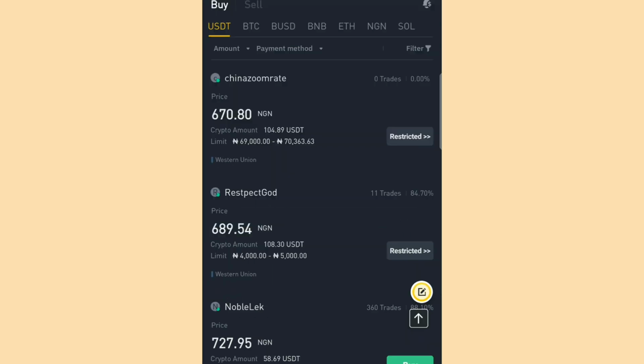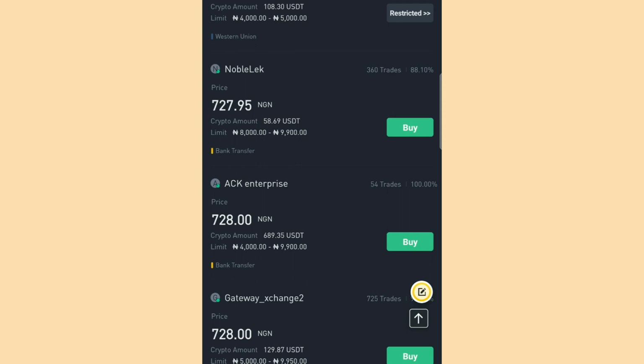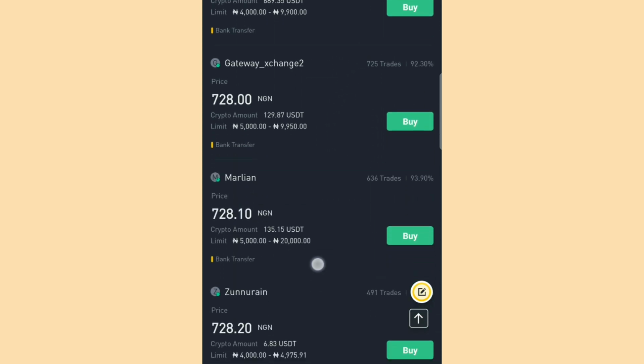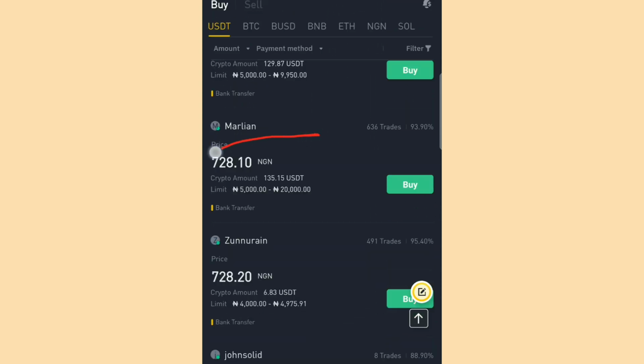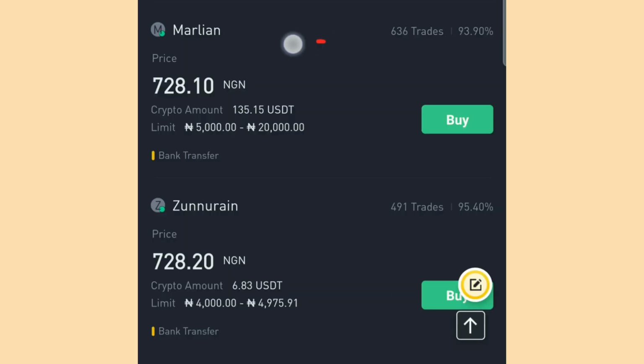All right, so now I want to start this with 50,000 naira. But if you look here, you will see different prices. You see someone selling at 728.10 as at today. Now this person that is selling 728.10 has a range of 5,000 to 20,000 naira, and he wants to sell 135 USDT. You understand?